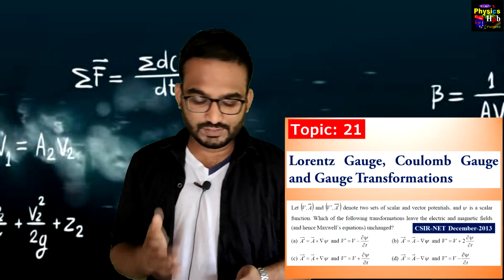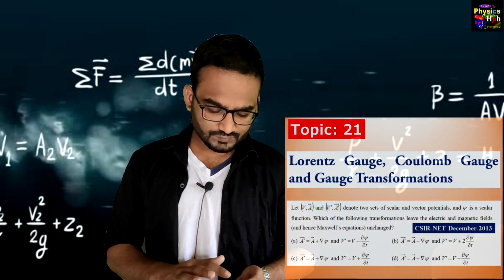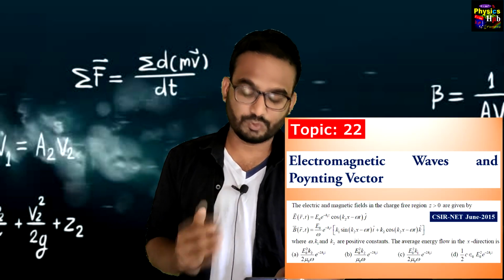Topic 21, Lorentz gauge, Coulomb gauge and Gauge transformation. Topic 22, electromagnetic waves and Poynting vector.